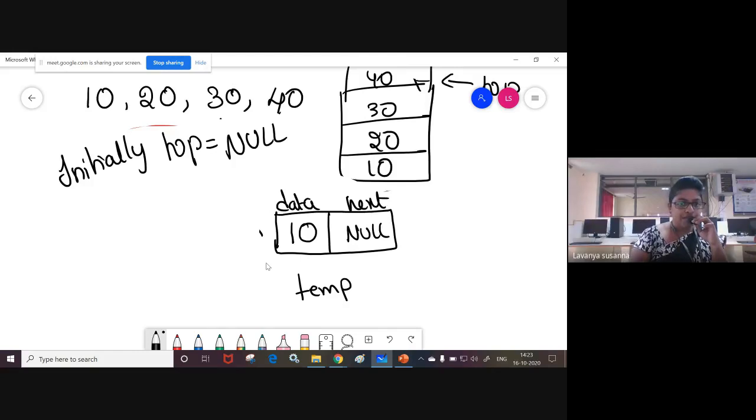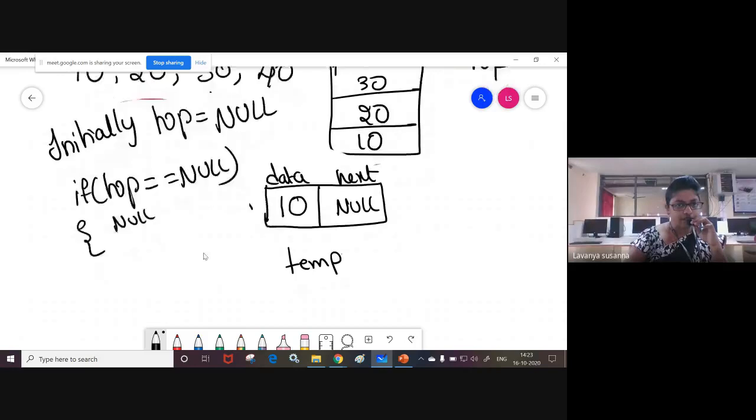Now, when you have created a node for the first time, what you need to do: if top equal to null, this is the condition. Top is null, null equal to null, true. When top equal to null, what you have to do?